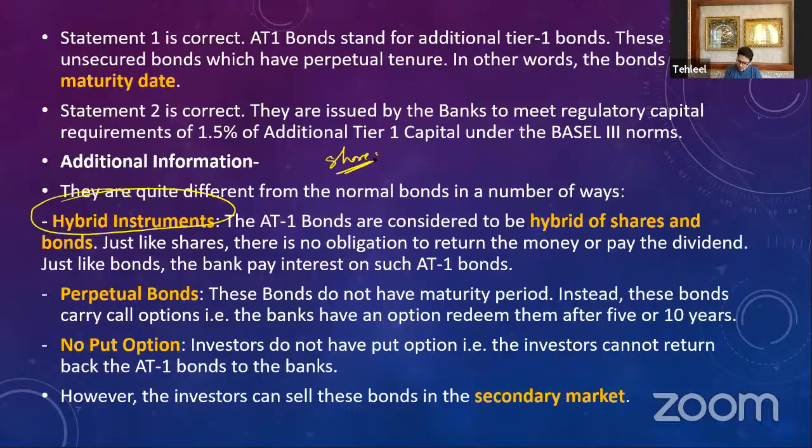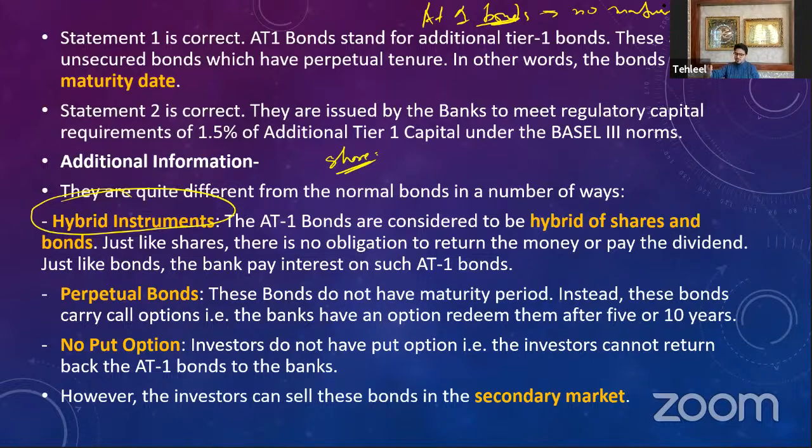What is the characteristic of bonds? In bonds, you have to pay a rate of interest. Somebody is giving you money, you have to pay that interest, and you also have to pay the money back at some point of time. Now, these AT1 bonds have both characteristics. In these bonds, there is no maturity date.